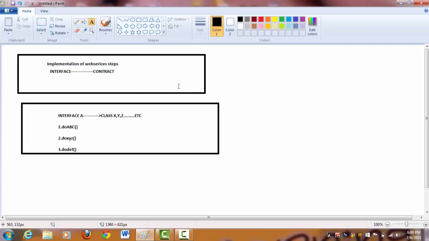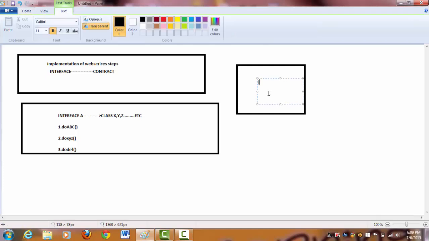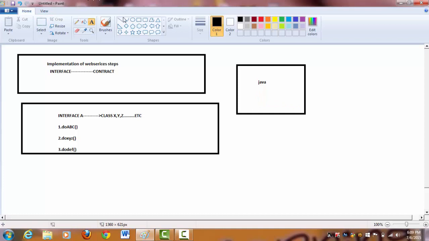Now this is one concept of interface, and another concept of interfaces is something like this. For example, let us assume it is a Java environment, and for the time being let us assume this is a DB.